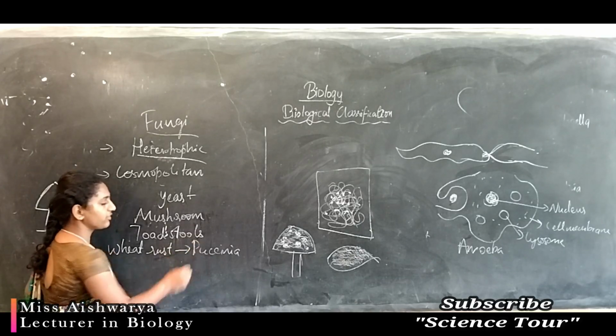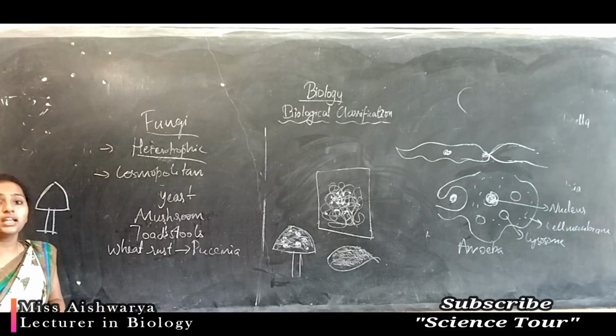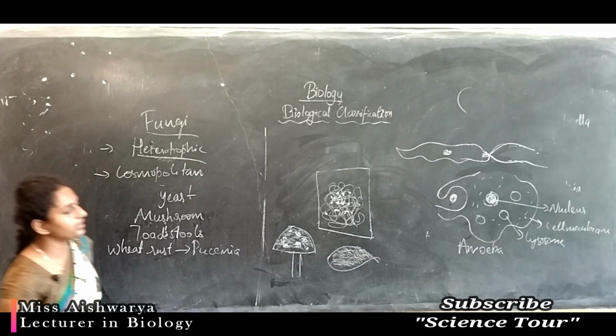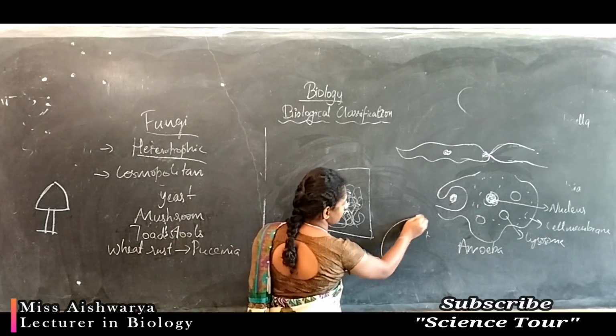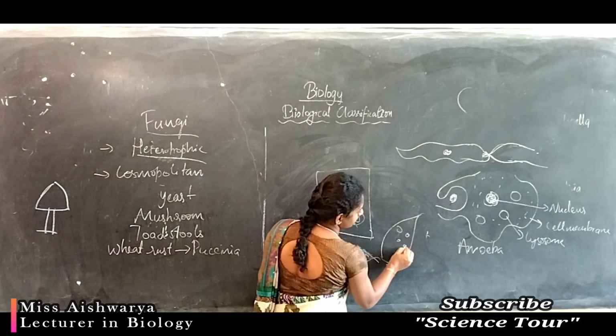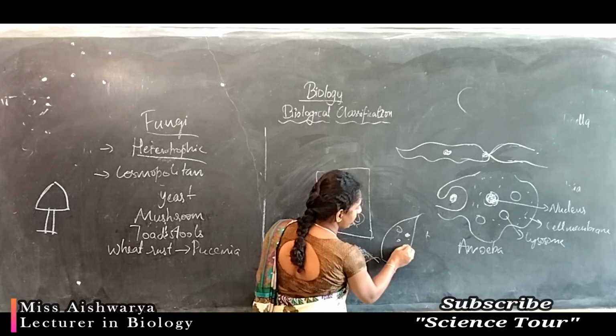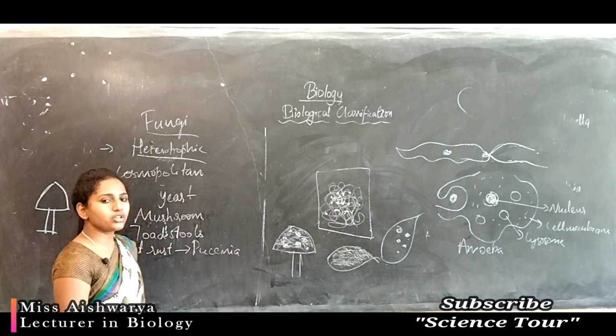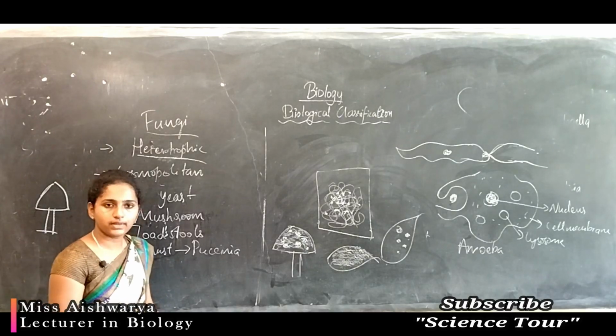Some fungi cause diseases even in mustard plants. If you see mustard plants or any plant around your surroundings, you can find white spots on the leaf. It may be powdery or white or brown spots. That is usually caused by some fungi as well as bacteria.